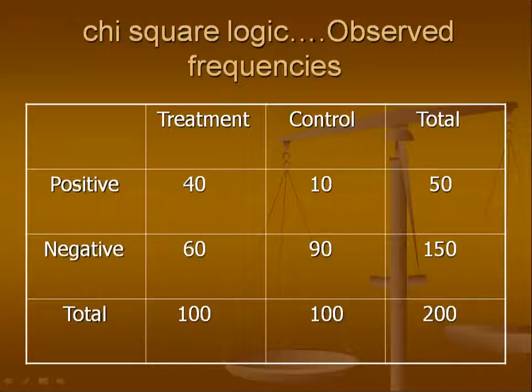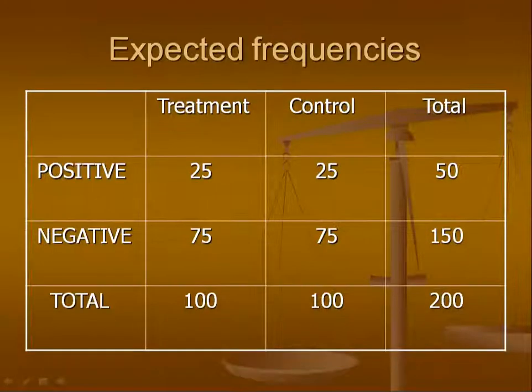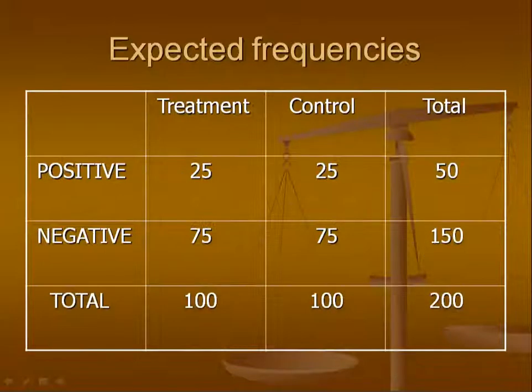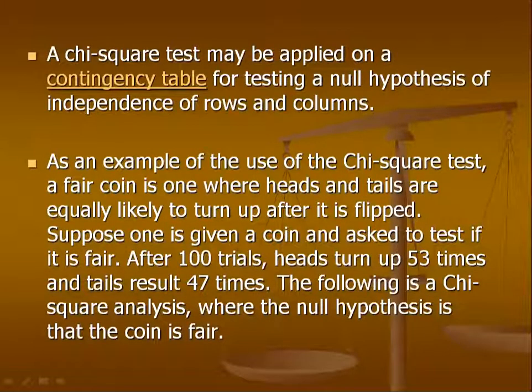So here we are seeing a treatment and control group, with positives and negatives and total. We will first calculate observed frequencies and expected frequencies, and depending on the observed and expected frequency, we will calculate the chi-square test.